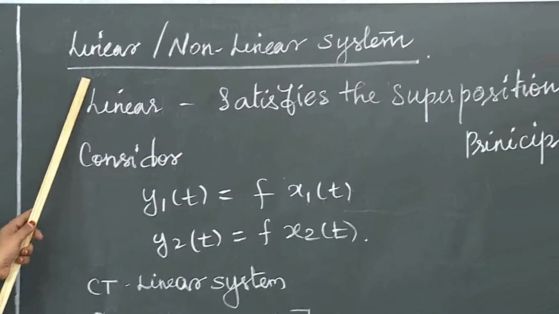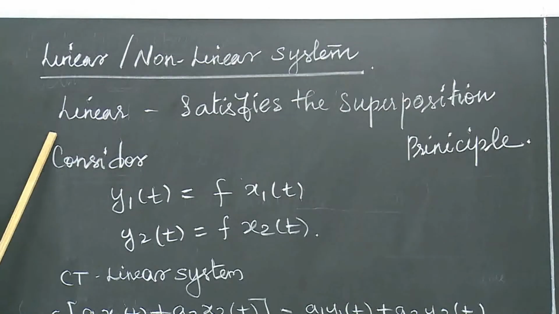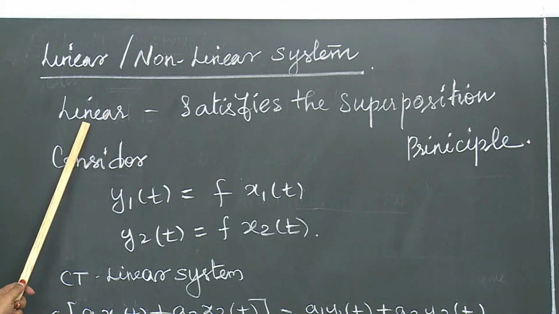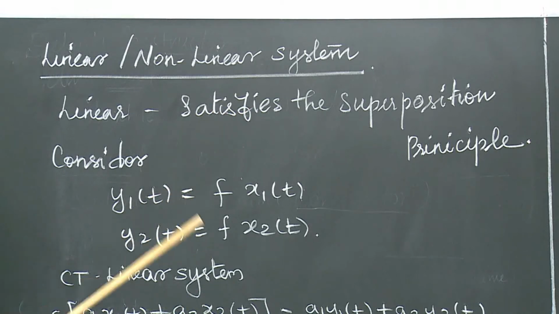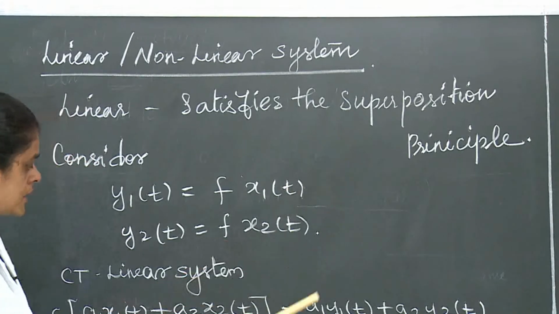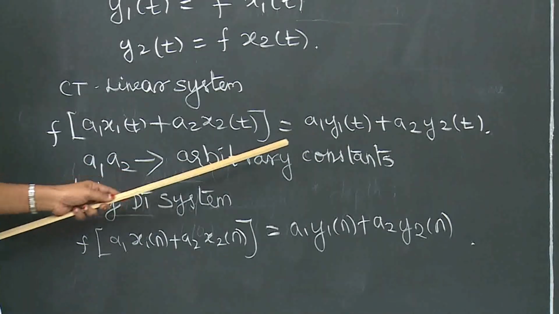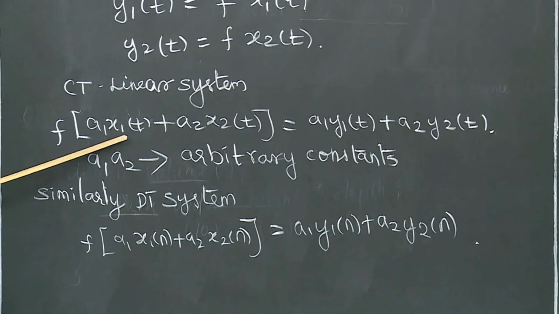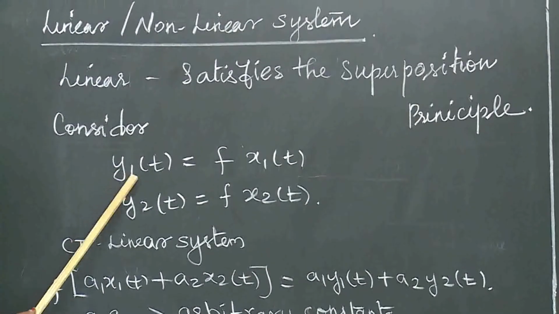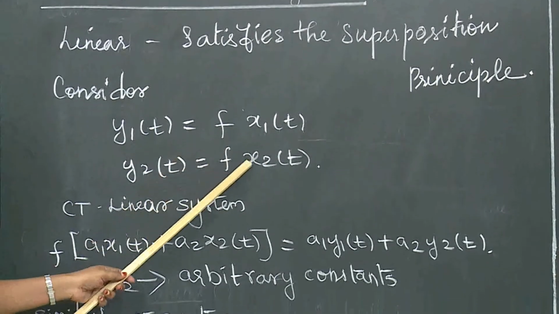Next property, the linearity property. In this we have linear and non-linear systems. For a continuous time system, if it satisfies the superposition principle, the system is a linear system. If it does not satisfy it, the system is non-linear. Let us take two inputs: y1 of t equal to f of x1 of t, and y2 of t equal to f of x2 of t.